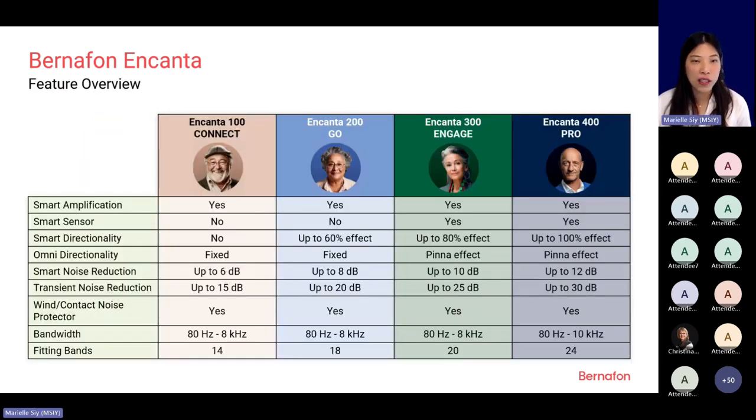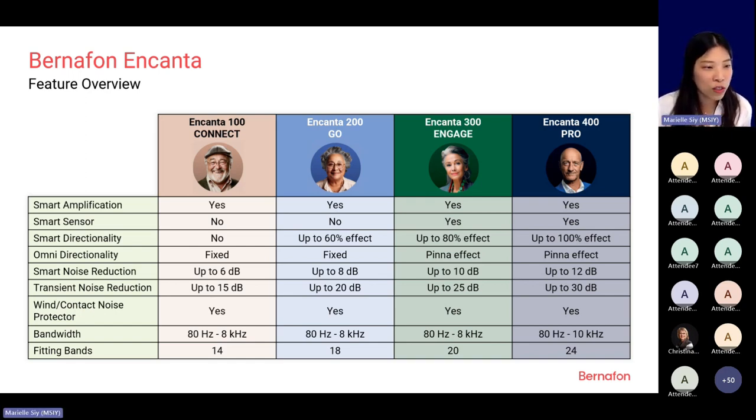And also here is a more technical brief overview of the Bernafon Encanta family. And you can go back to it again and again if you need it. Don't worry, I will give a printout of this presentation. So just enjoy today's session, sit back and go through it on your own time.